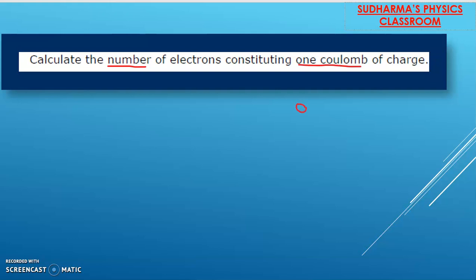They have given Q equals 1 coulomb. And what is to be calculated? n is to be calculated. As I said, they have not provided the value of the charge of the electron, but we know the value: e equals 1.6 × 10^-19 coulomb. You may wonder why I have used a small letter q in this case. It's okay, you can use capital Q or small q. Both denote electric charge.